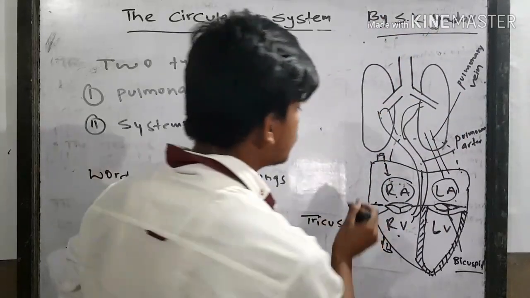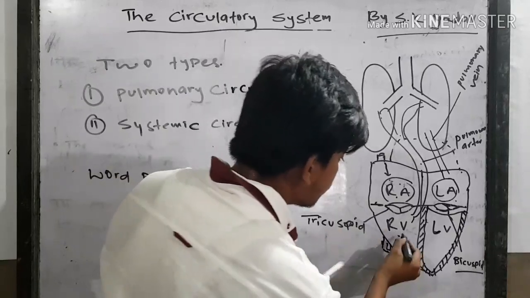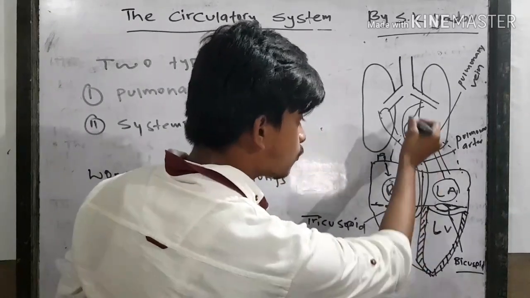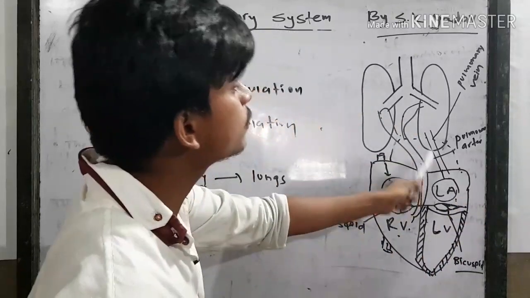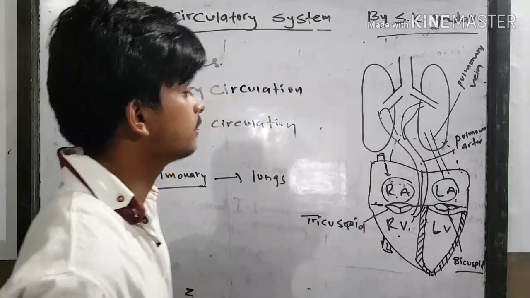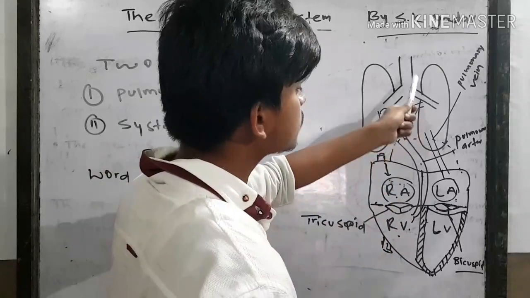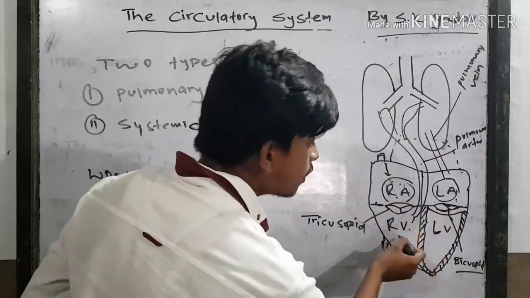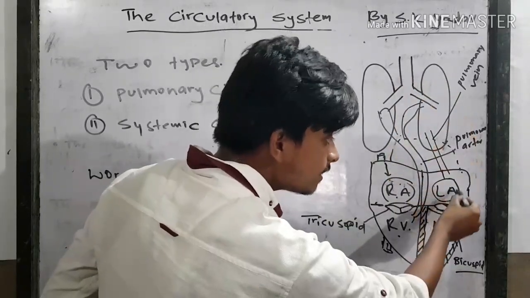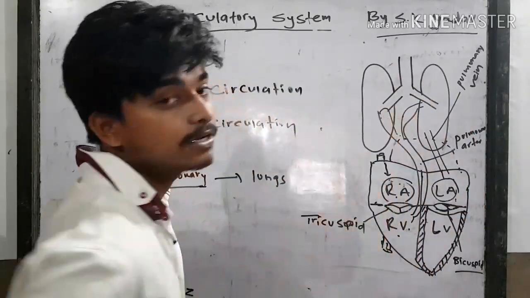Okay, so when the blood from the right ventricle goes to the lungs and again back to the left auricle, this is known as pulmonary circulation. Here the blood goes to the lungs and returns back to the heart. So from the heart blood goes to the lungs and again returns to the heart. This is known as pulmonary circulation.